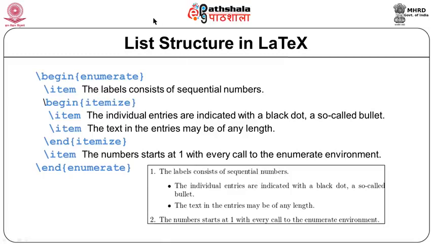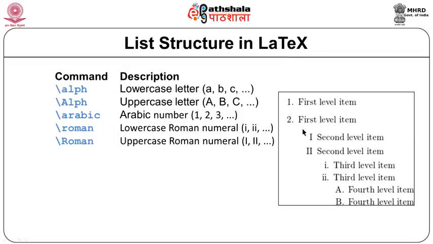So, while using list, we can use nested lists. We can also specify the type of bullets or the type of numbering style. LaTeX does allow such kind of list. We have what we are seeing on the screen. On the right part, there are numbers like 1, 2, then we are using Roman upper cases, Roman lower cases and alphabets. So, such kind of mixture can be used along with the list structure.